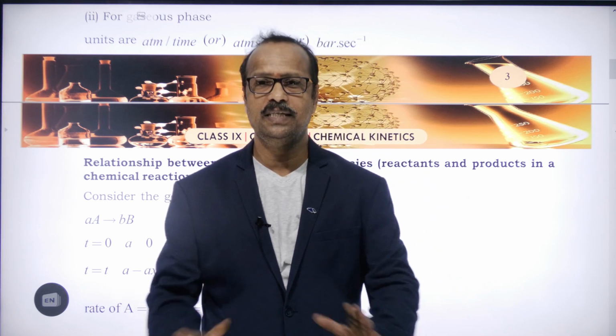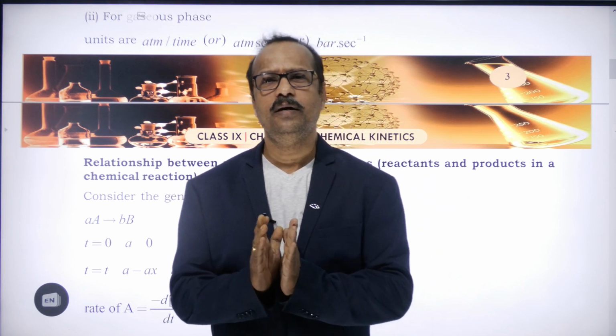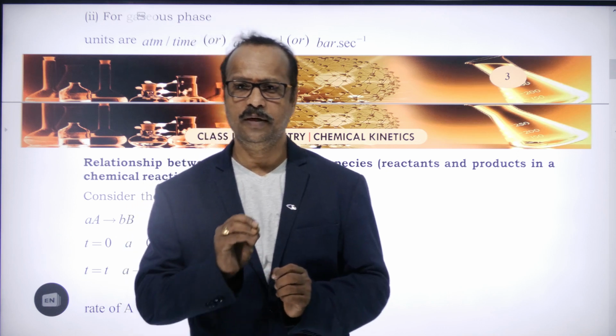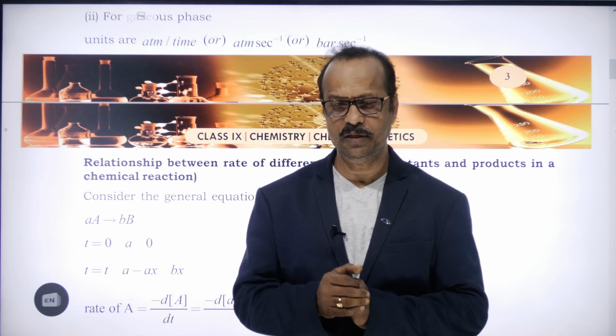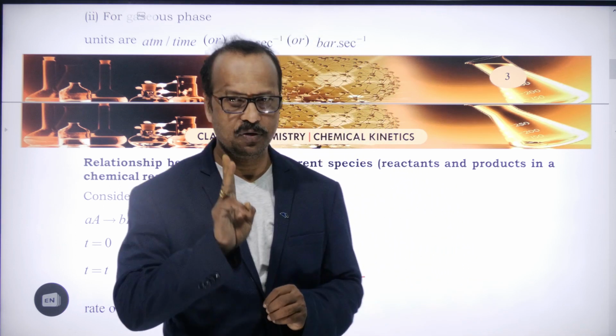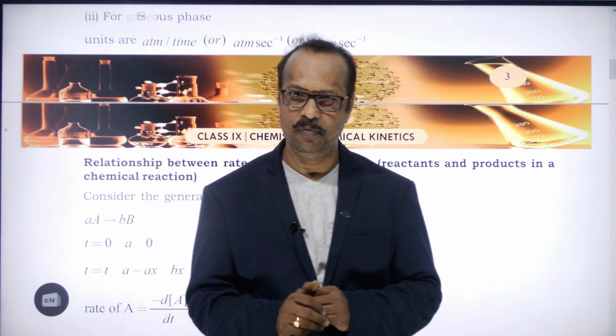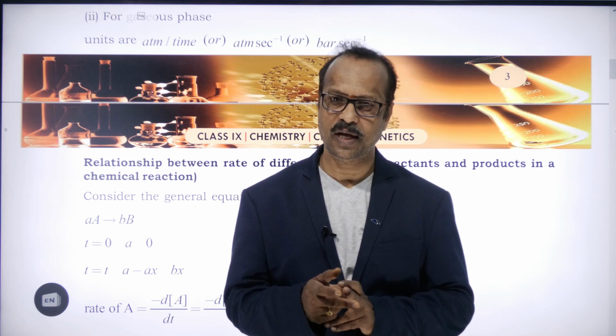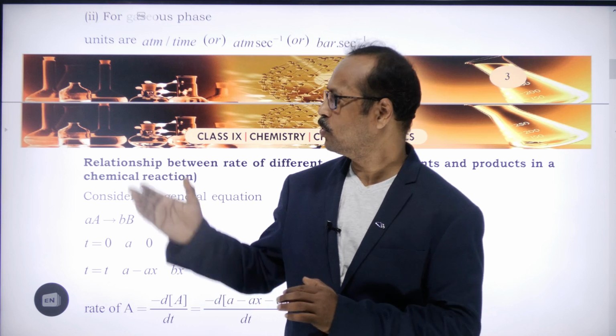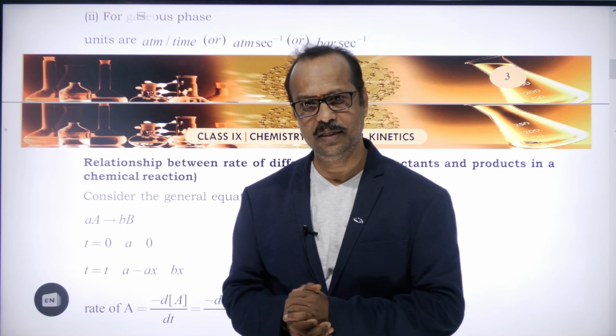Once again, chemical kinetics means what? A branch of chemistry which deals with the rate of reactions, meaning how fast or how slow the reactions take place. Based on that, the reactions are classified into three types: very fast or instantaneous reactions, very slow reactions, or moderate reactions. And how we can measure that, we are going to discuss in this chapter.